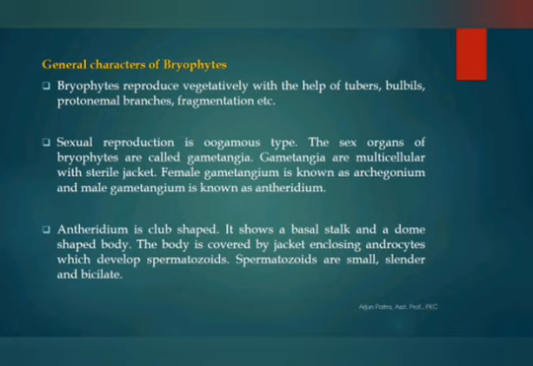Next, the sixth point, the bryophytes do not possess any vascular tissue, that is, xylem and phloem are completely absent in bryophyte. Seventh point, sexual reproduction is also an advanced type, that is, oogamous type. It takes place by the process of fertilization of heterogametes. Male gametes are smaller and motile, known as sperm, and the female gametes are larger and non-motile, called egg.